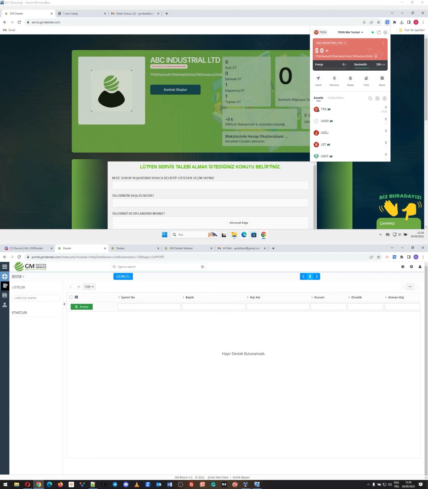So for this Tron Hackathon 5th season Web3 track, we believe this Gmdestek.com decentralization of IT services with the tokenization concept is a game changer for this blockchain era, for the blockchain industry and Web3 technologies.